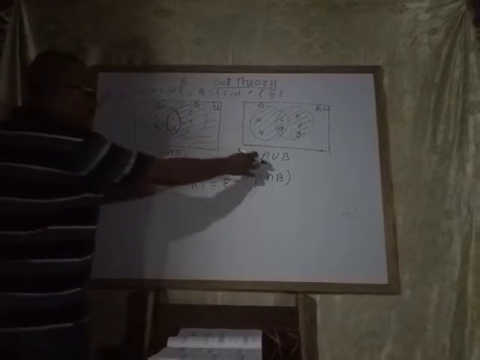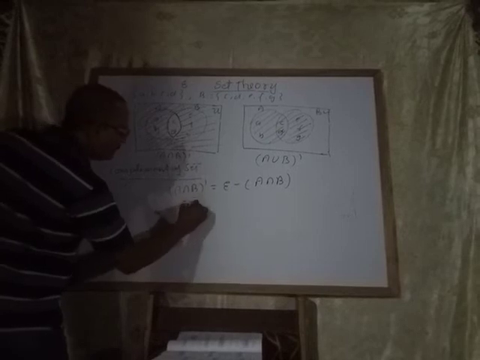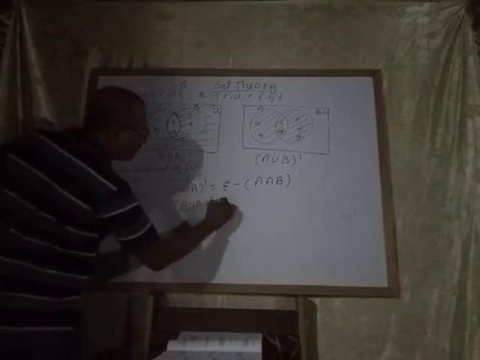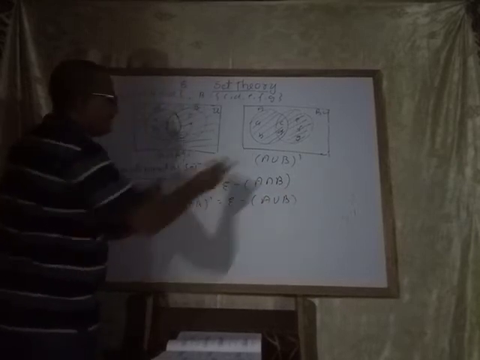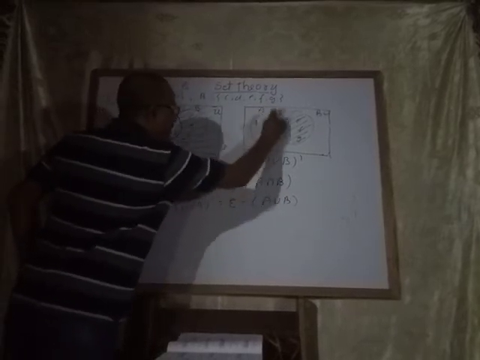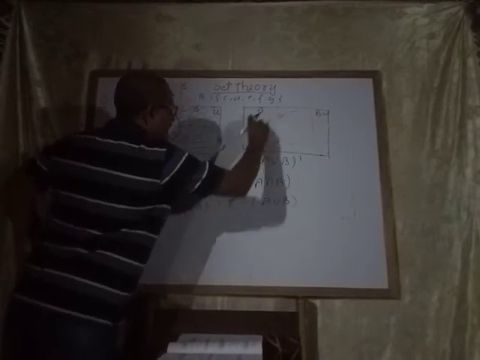Similarly, A union B complement. A union B complement means universal set minus A union B, meaning remove this one also, this part.